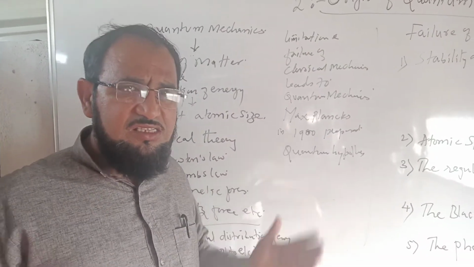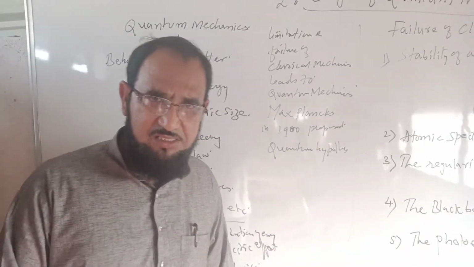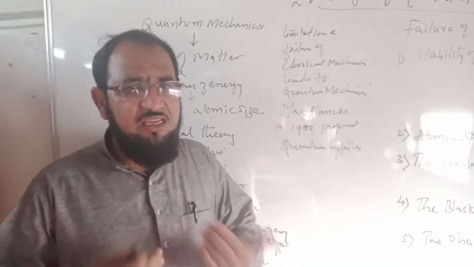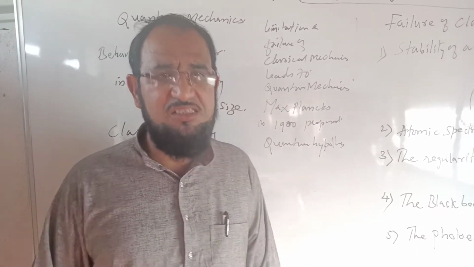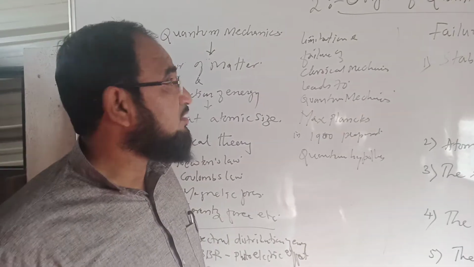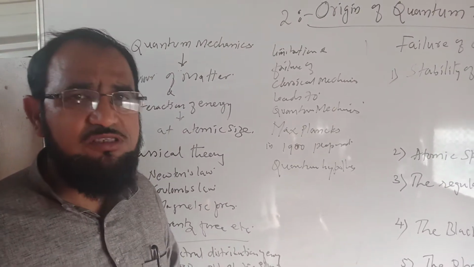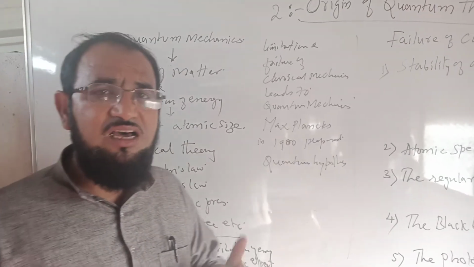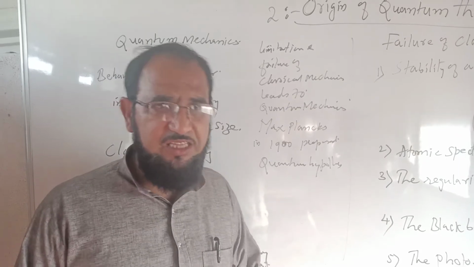All these things were explained by the classical theories, but the classical theories failed to explain the discrepancies in the results. Therefore, Max Planck proposed in 1900 a new theory known as the quantum theory, and this quantum theory is a revolutionary theory.